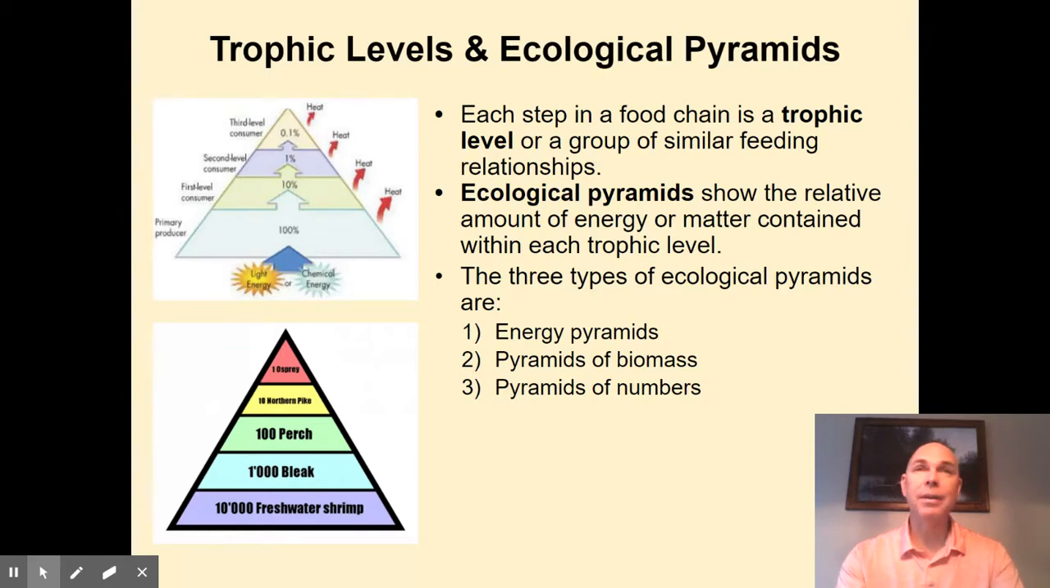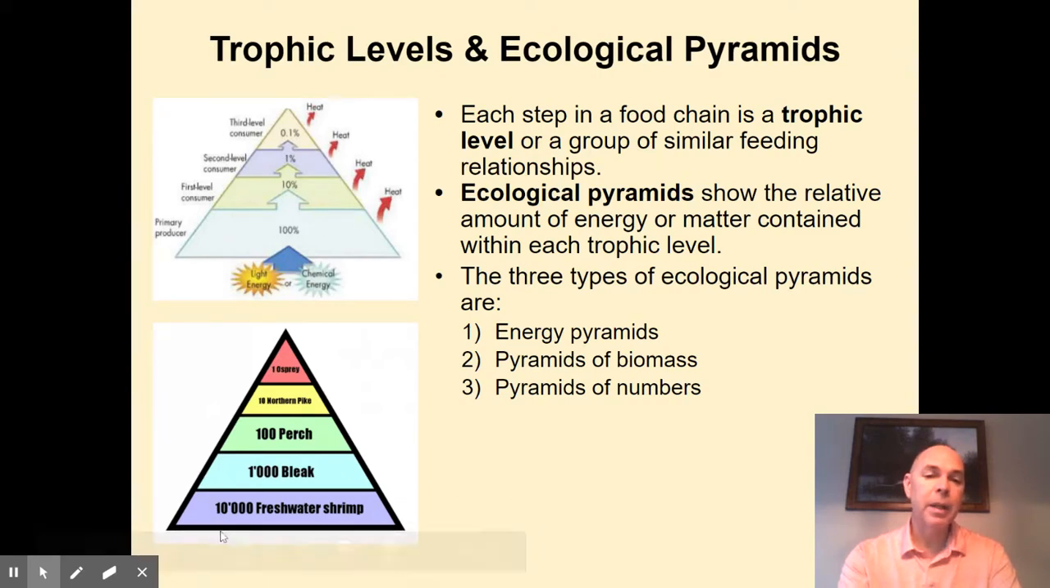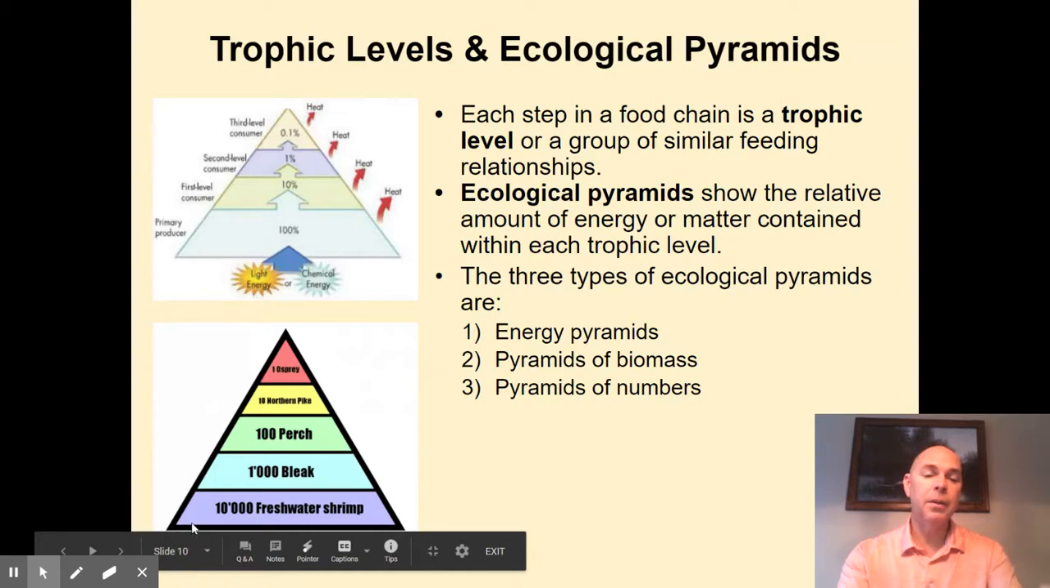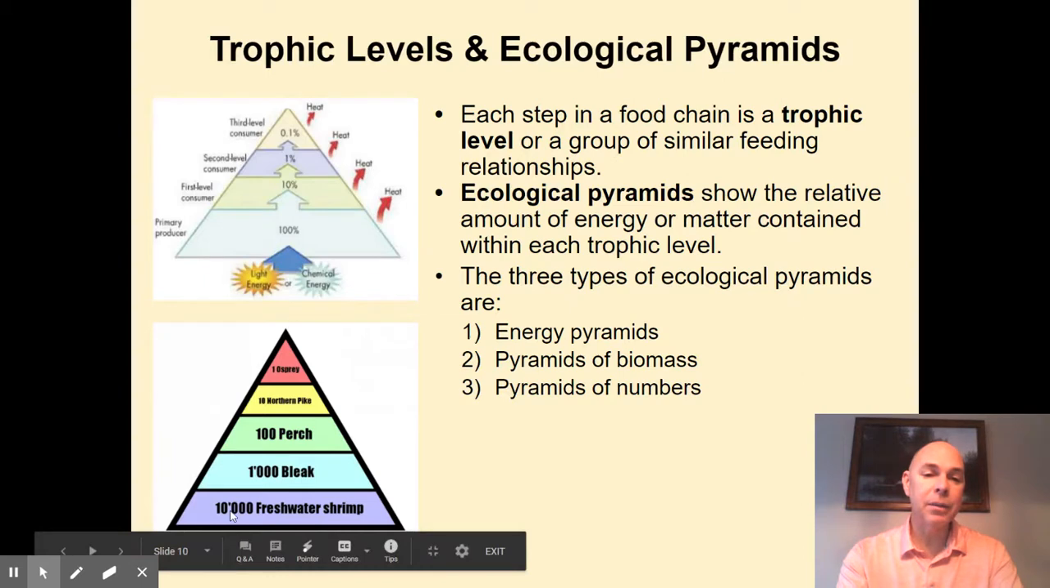Interestingly enough, even on the African savanna with all these huge animals, the greatest mass of all life is found in the primary producers, because they are the ones that start the energy transfer up the food chain. The last one is a pyramid of numbers, and you might see an example down here. We have 10,000 freshwater shrimp. I think the reason we don't see a producer at the bottom of this pyramid is that it's very difficult to count all of the algal cells, all of the plants in a pond or lake. But we start out with 10,000 freshwater shrimp, 1,000 bleak, whatever a bleak is, 100 perch, 10 northern pike,